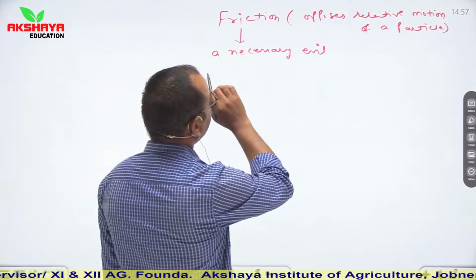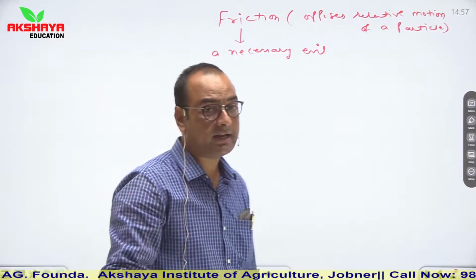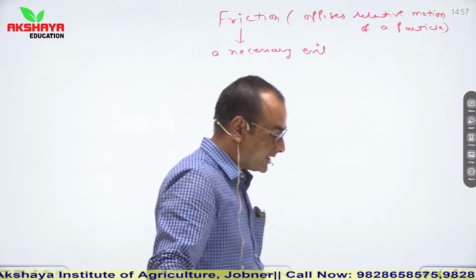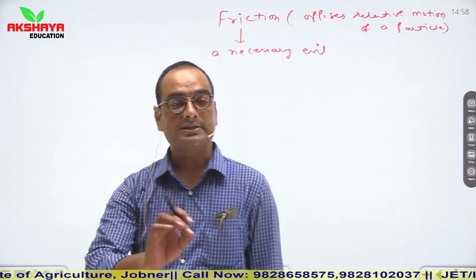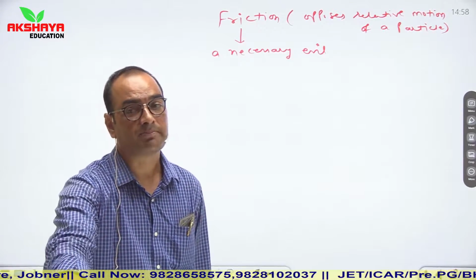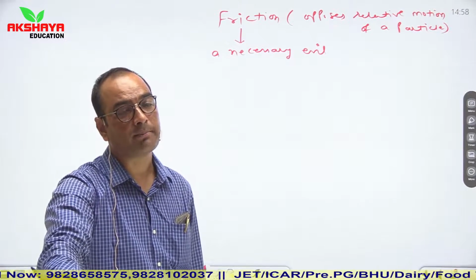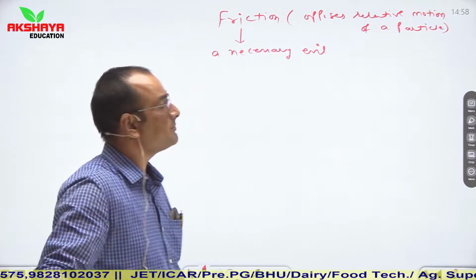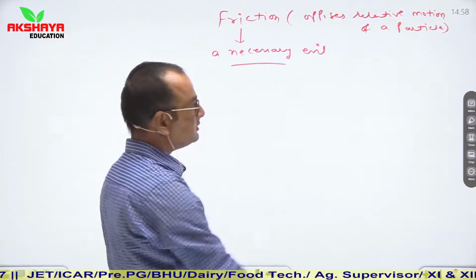This frictional force is sometimes necessary. Like in daily life examples, if I walk on this ground, then my walking is possible only due to friction. If I am writing something on the board or paper, then my writing is possible only due to friction. If there is no friction, then I am not able to write on a paper or blackboard, or I am not able to walk on the ground. So friction makes that thing possible. That's why we say that it is necessary.